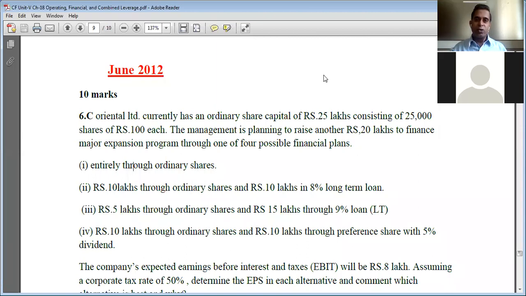And today's session, we are solving numerical problems on chapter number 18, Operating, Financial and Combined Leverages. In the previous class, we started solving a problem on EBIT-EPS analysis, wherein we have to choose the best among the alternative financing plans, which ensures maximum EPS.